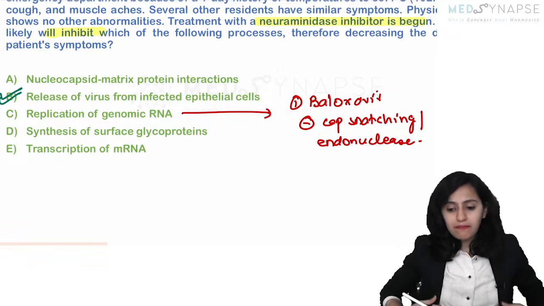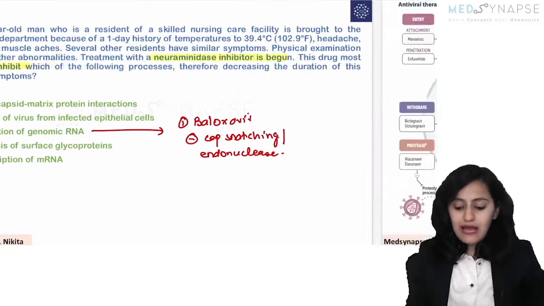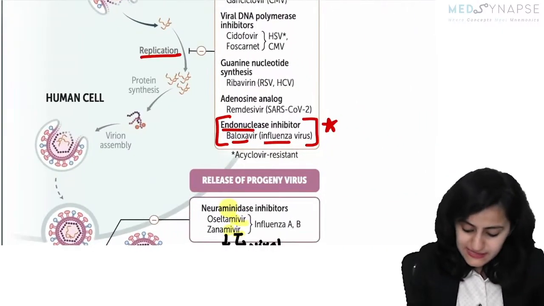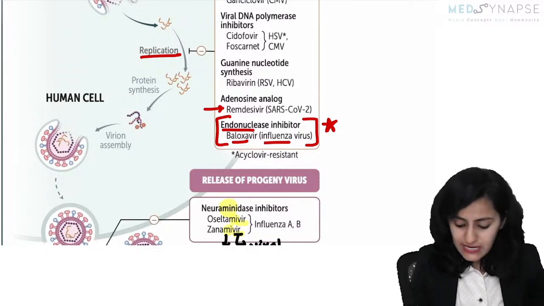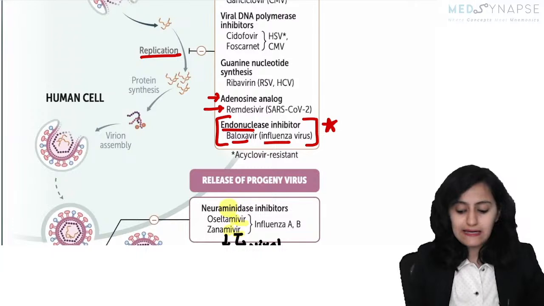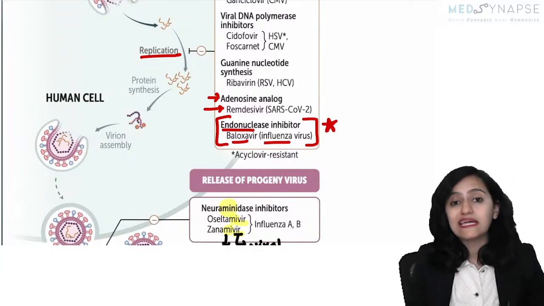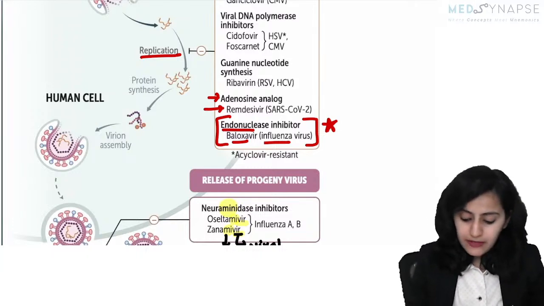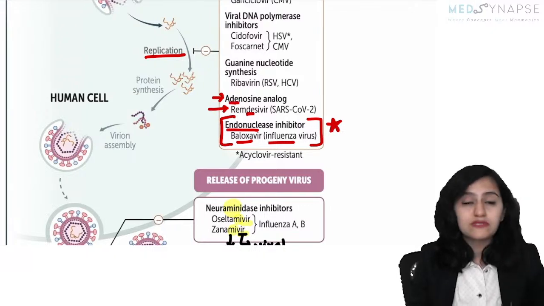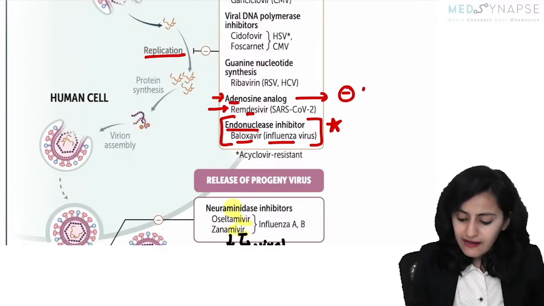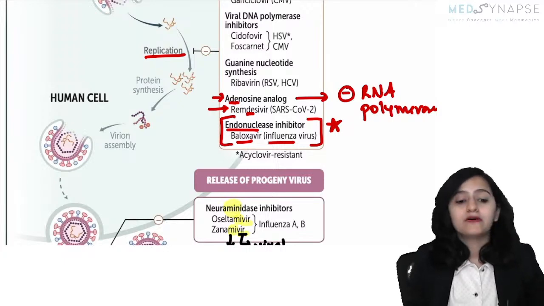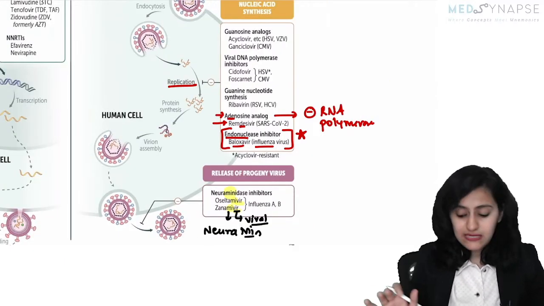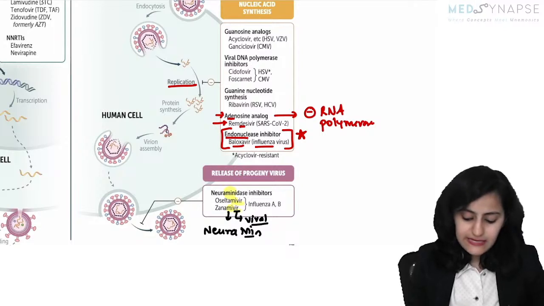Similarly, what do you have regarding remdesivir? Right, remdesivir, the drug which was very famous during the COVID time. It is an adenosine analog. Remember, remdesivir is adenosine analog. So basically R for R, it is the RNA polymerase inhibitor of the virus. It inhibits the RNA polymerase. So remdesivir is an adenosine analog.